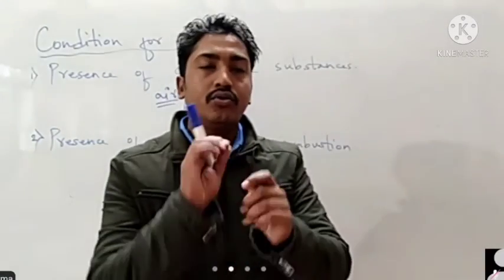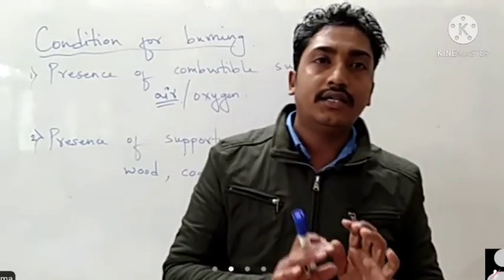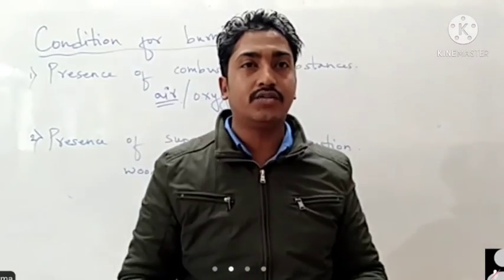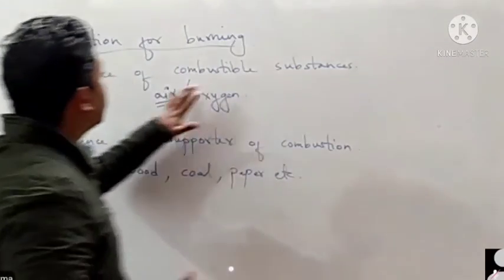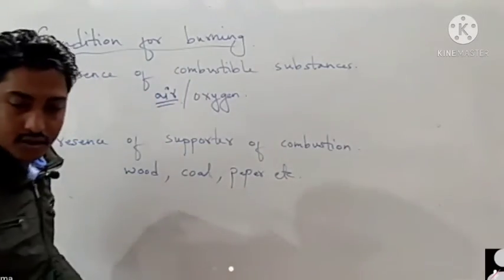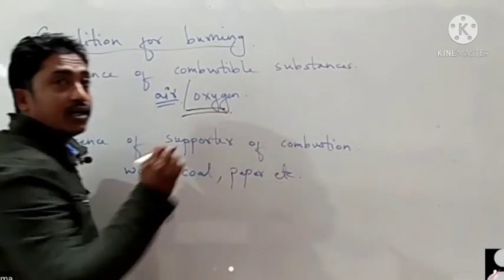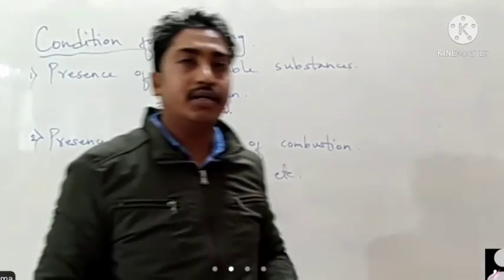When you burn a candle, it will burn easily in the presence of atmosphere, but when you cover it, what will happen? You are cutting the supply of air and oxygen there, so it will stop burning.